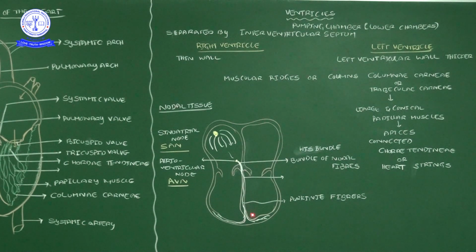Then those are sent to the appropriate sides of the ventricles with the help of the Purkinje fibers. This is all the nodal tissue concept. Okay, I think you received it.